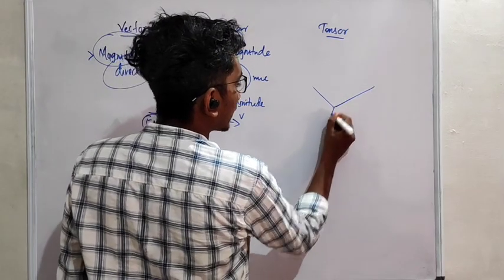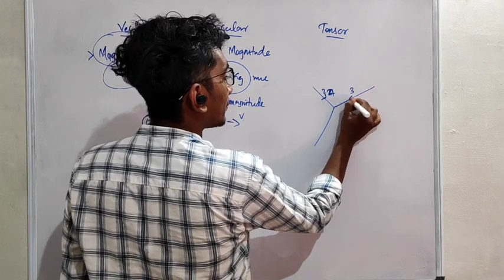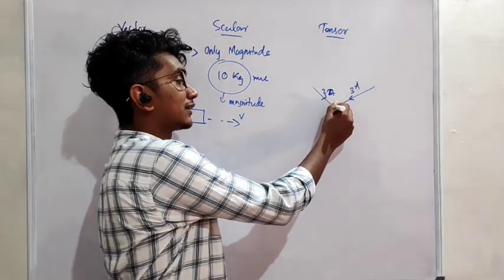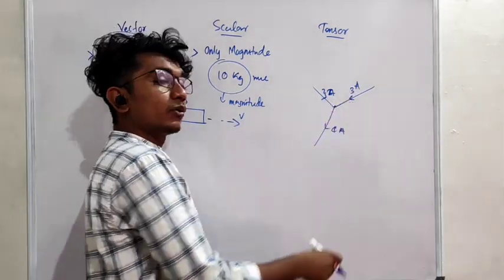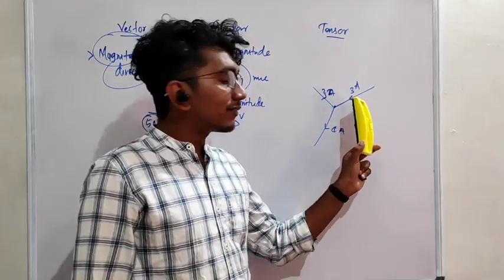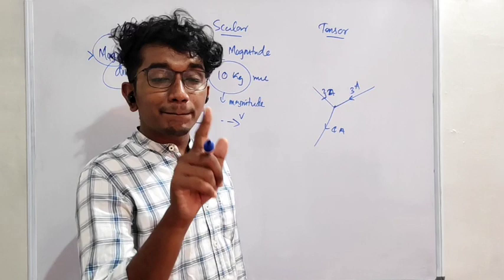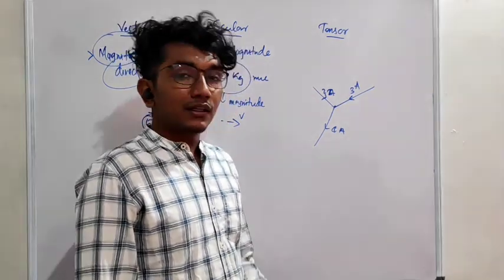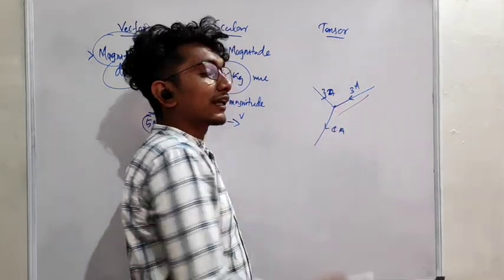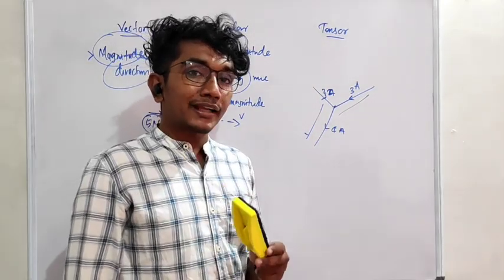In class 10th, you must have studied electricity, and this is 2 ampere, this is 3 ampere, this is 4 ampere. So 3 ampere is coming towards this junction, 4 ampere is going. My question is, does this current have magnitude? Yes, it has. 3 ampere is the magnitude. Question number 2. Does it have direction? Yes, it has direction. Towards the point, that is the direction. This is away from the junction, that is the direction.